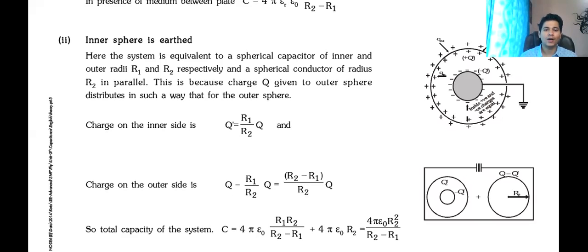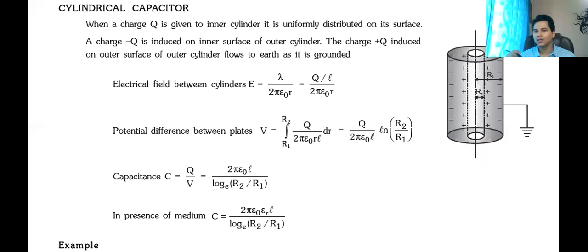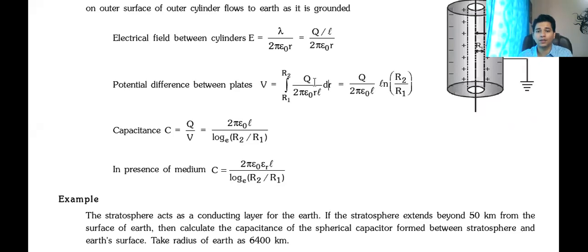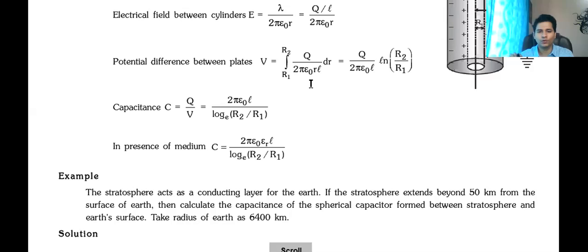Okay. Now after that, we studied about cylindrical capacitors. We talked about cylindrical capacitors. Same. We will derive the electric field exactly the same as we derived for the line charge. So E will be lambda by 2 pi epsilon naught r, and we know V is equal to integration of E dot dr. It is minus integration, but minus sign we will ignore because we just need the value. So I will get this formula of V, then C is equal to Q by V. Clear, everyone? We have covered these things. I'm just revising because this is the last theoretical class, and after this, we'll just solve problems.